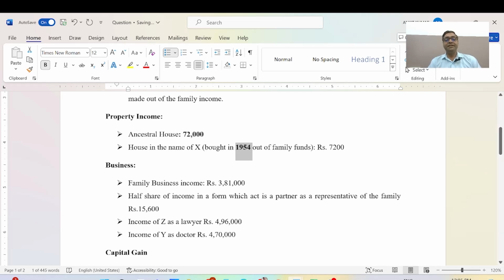In the business, the family business income is 3,81,000, and half share of income from a firm where the family representative is partner is 15,600.